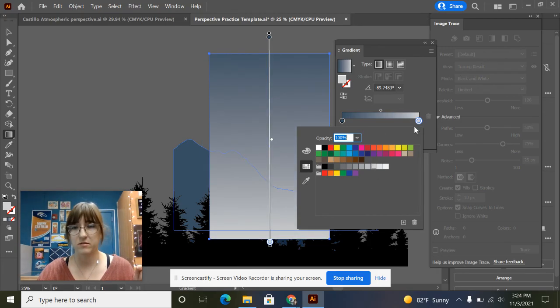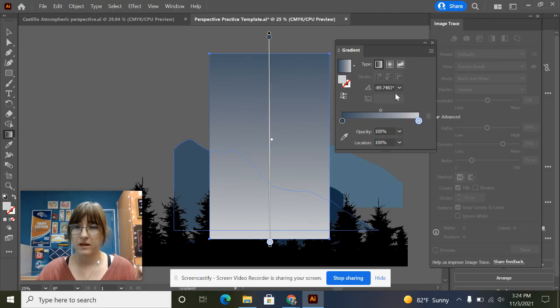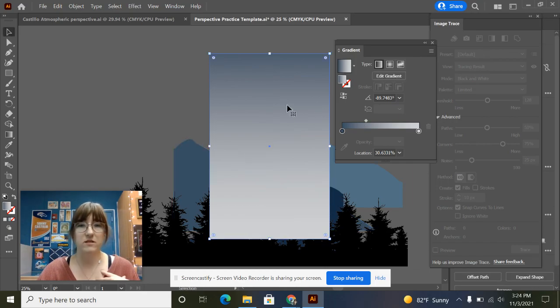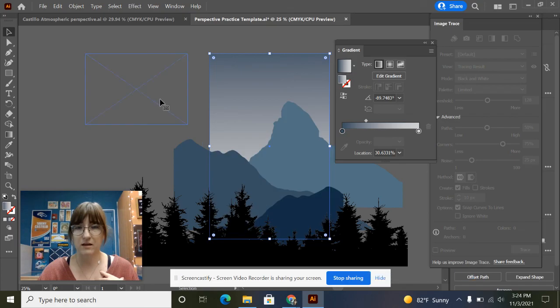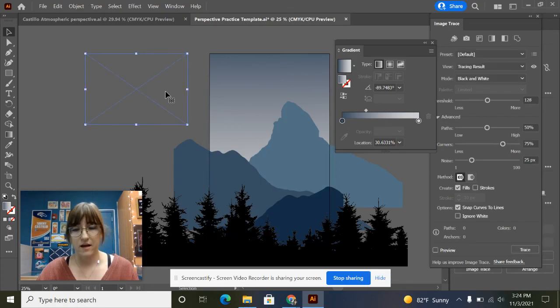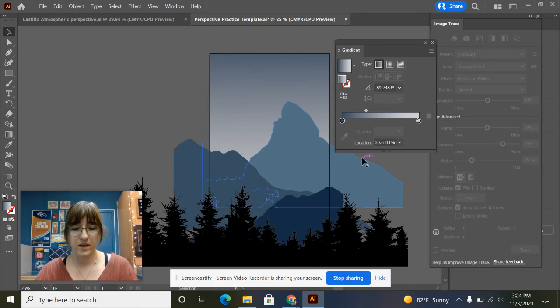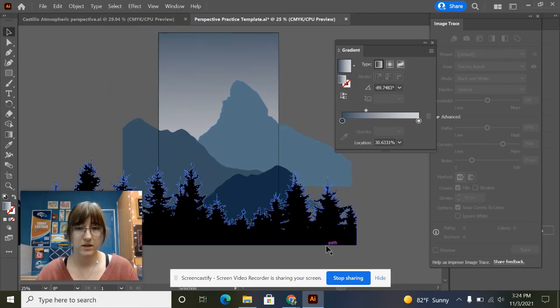I think that'll be good. And now I can probably make this gradient a little bit lighter because the background should be the lightest layer. And if I like the way this looks, then all I gotta do is arrange, send to the back, and now I have a fancy image here.